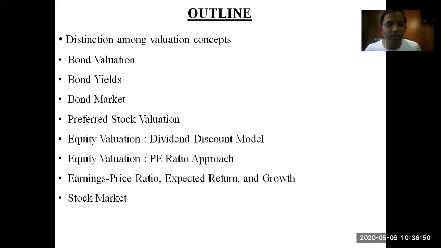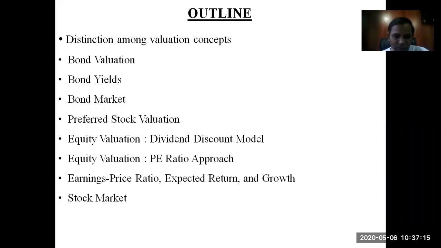These are the various concepts that we're going to learn or understand from this chapter. Various valuation concepts, valuation of bonds, returns from the bond market. These are the sections that we'll discuss about bond. Then preferred stock valuation, preference stocks, how they are being valued.